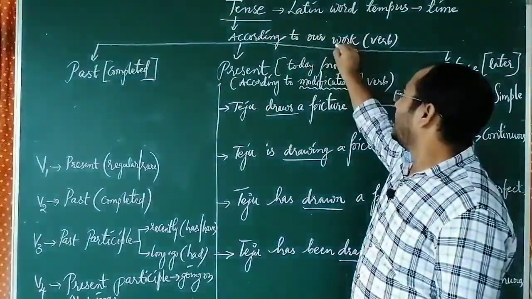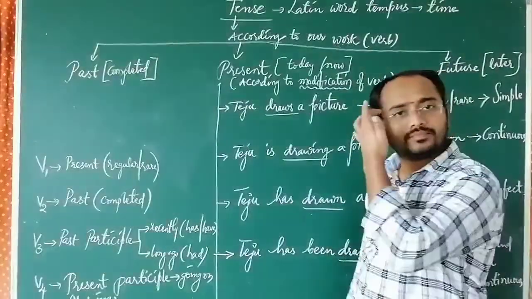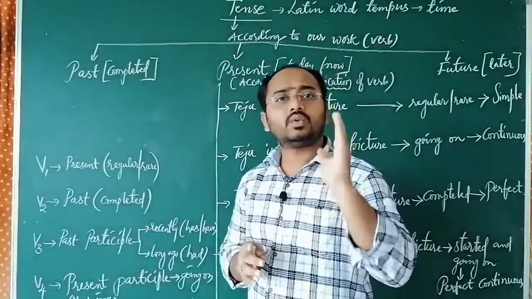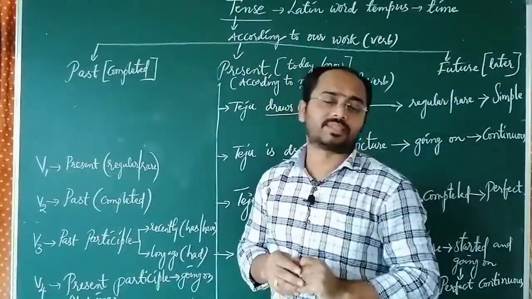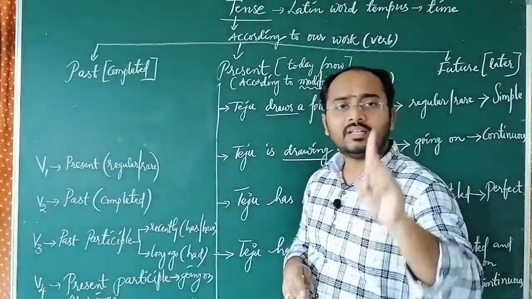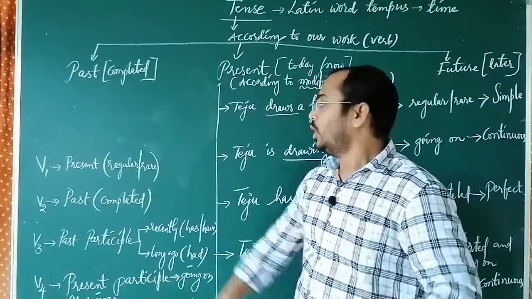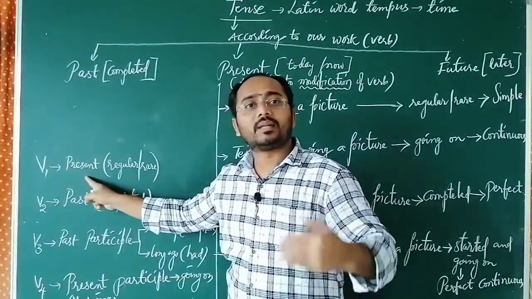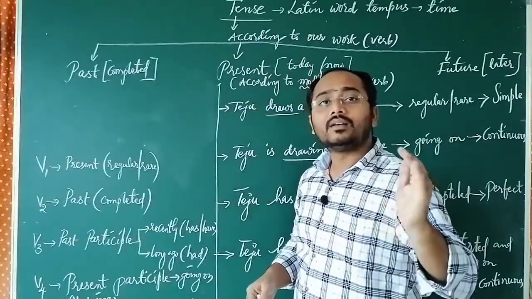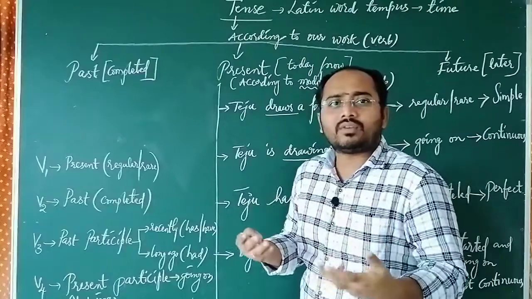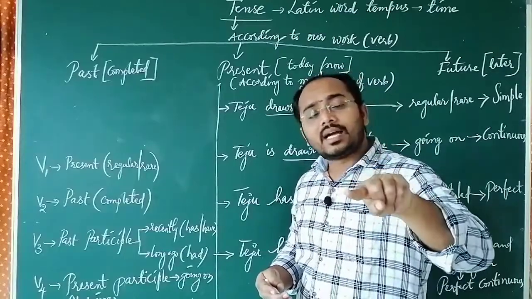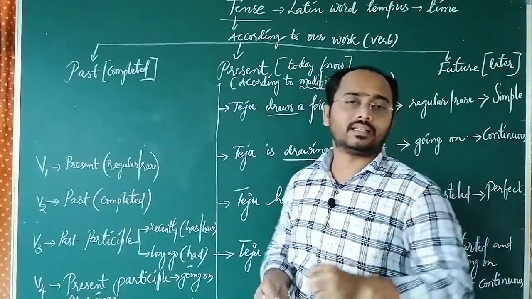And here we know very well, work is nothing but verb. Generally we have four forms for most of the verbs, that is V1, V2, V3, V4. V1 means present form, that means regular or rare. Suppose I use any verb in the V1 form, the meaning is that it will be done regularly or rarely.